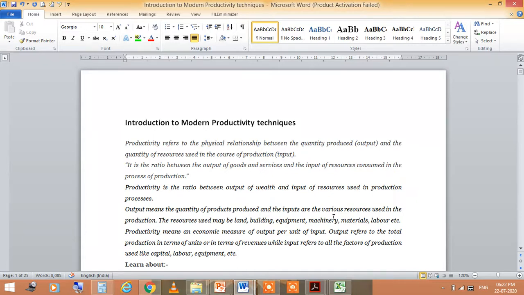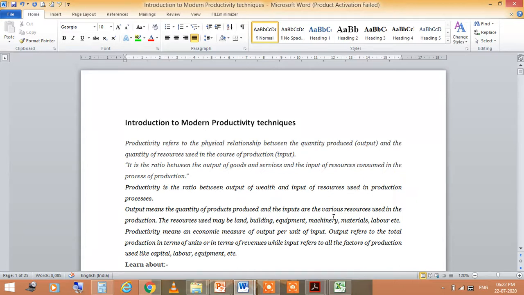Nowadays, technique is the most important thing for every task. It makes our task easy. So when we are talking about productivity, we can improve our productivity by using the techniques.